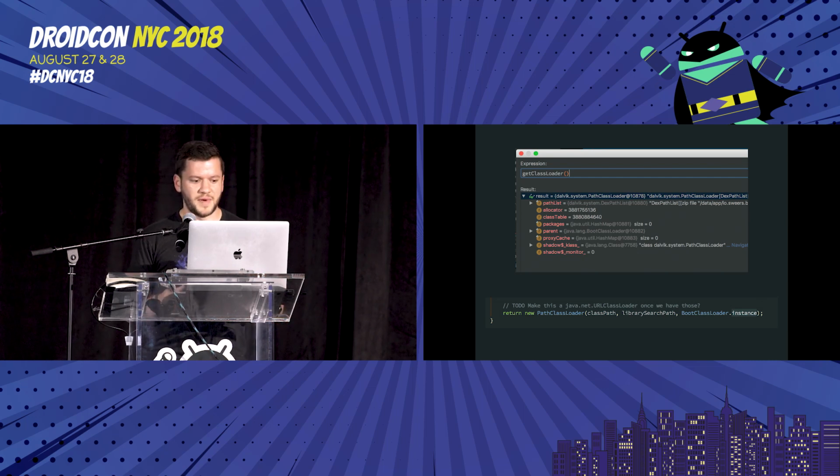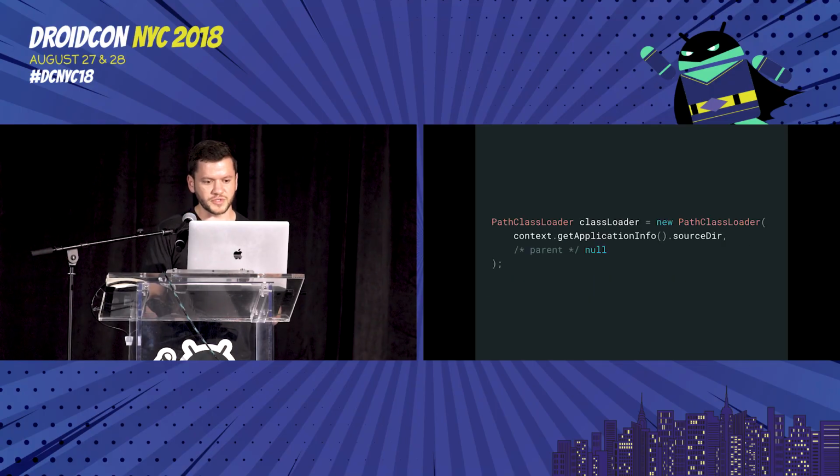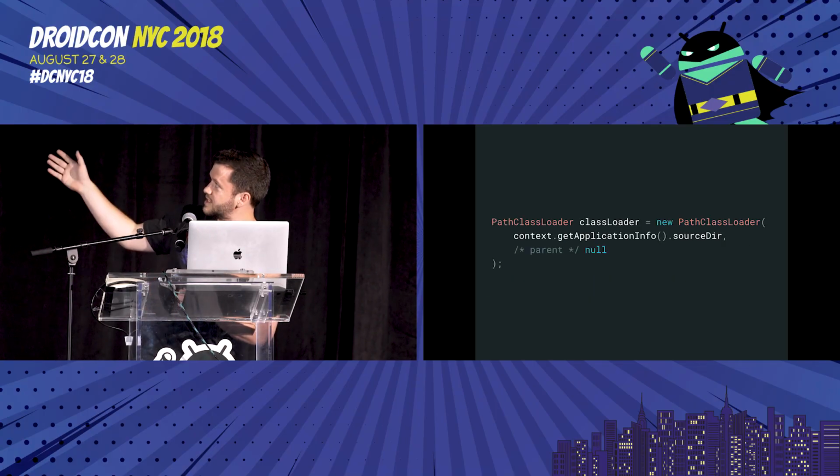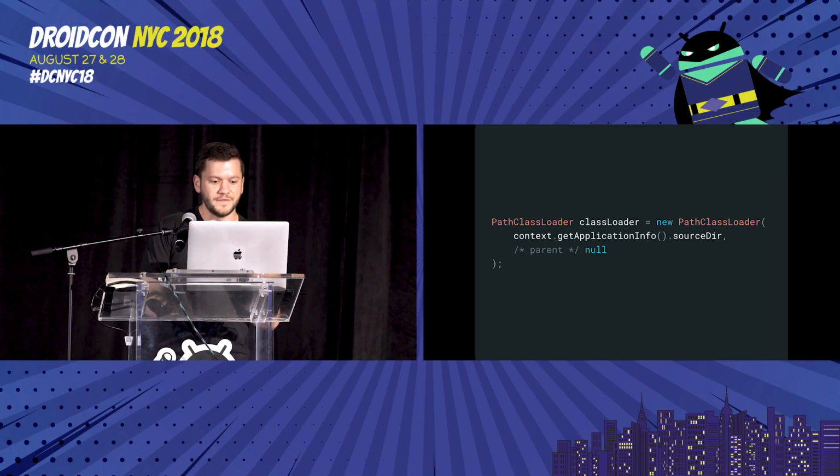So now we're on the right path, and after looking around at usages of this in AOSP to get a sense for how it's used and constructed, it turns out that all you need to do is point it to your app's source directory, which you can get by calling getApplicationInfo on the context, which has a sourceDir field. That's it. You can also pass it a parent, but you don't necessarily need to. You can construct an instance with that, and now you've got a fully functional class loader using our APK's DEX files.